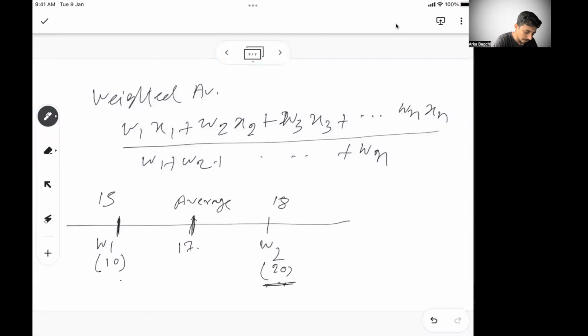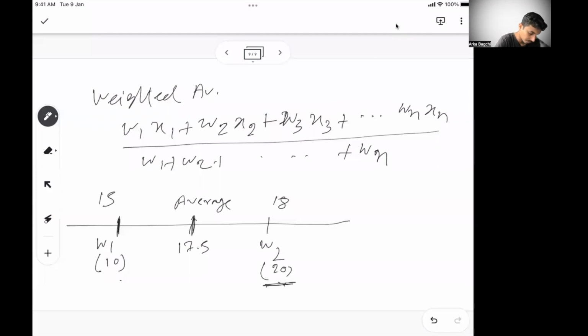Midpoint is 16.5. You can make both of them 10 and calculate, your average will become 16.5, which is exactly midway between 15 and 18. But your average here will not lie in the exact midpoint. It will lie a little towards 18, because 18 has the higher weight, so it is pulling it towards itself. So how much closer to 18 and how much further from 15?